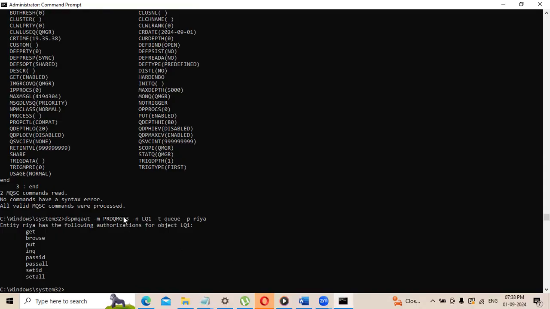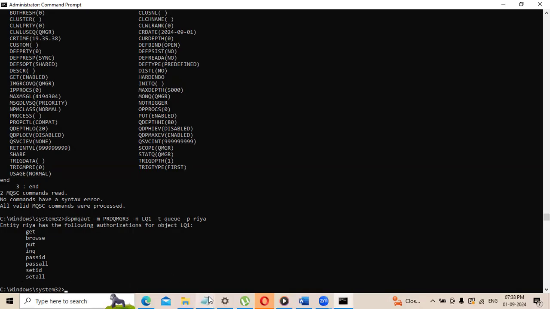See, earlier we gave permissions on PRD QMGR2. Now we have restored the backup into PRD QMGR3 objects. Everything got restored, including your queues, including your permissions, everything. Getting my point? So that's how backup and recovery works at the queue manager level.